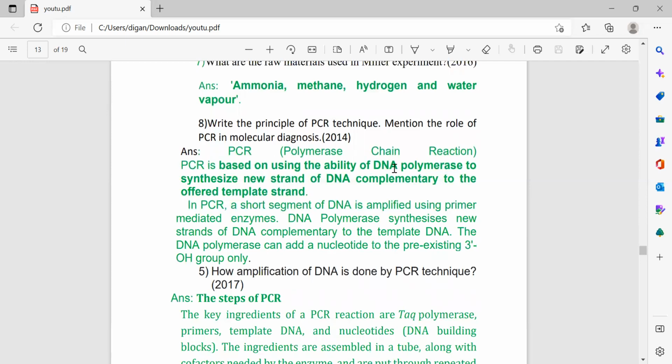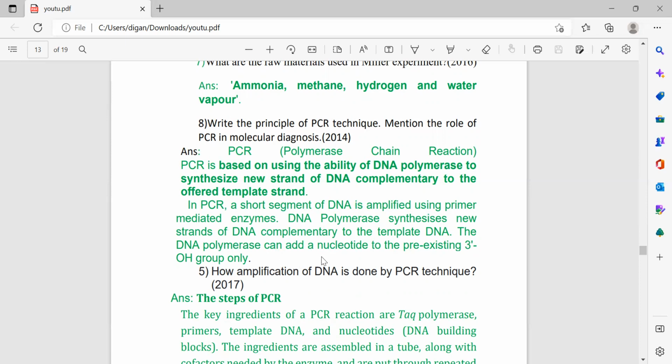PCR means polymerase chain reaction, based on the ability of DNA polymerase to synthesize a new strand of DNA complementary to the other template strand. In PCR, a short segment of DNA is amplified using primers, and the enzyme DNA polymerase synthesizes a new strand of DNA complementary to the template DNA.